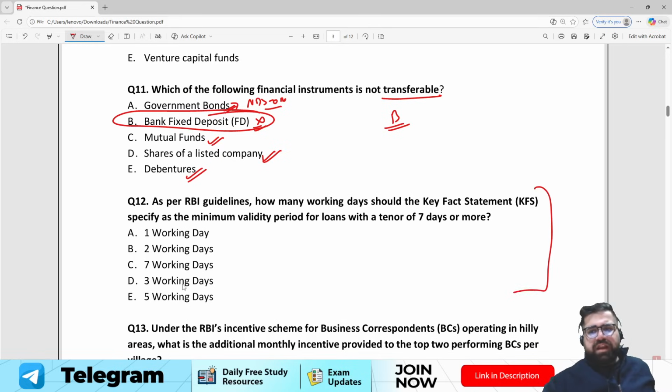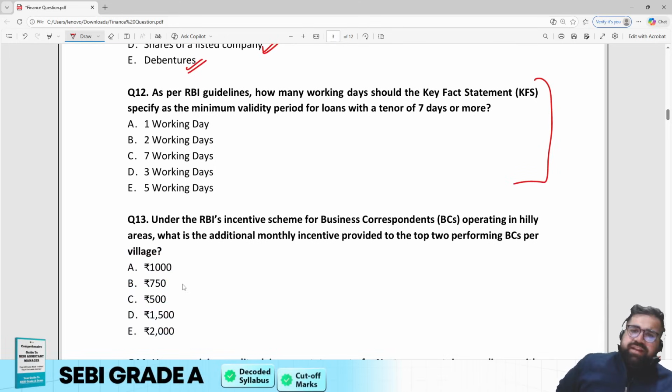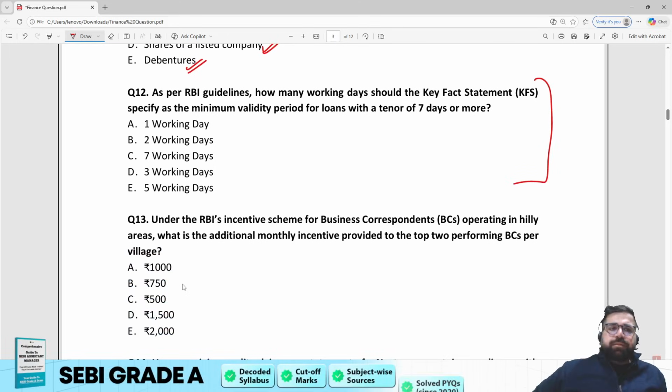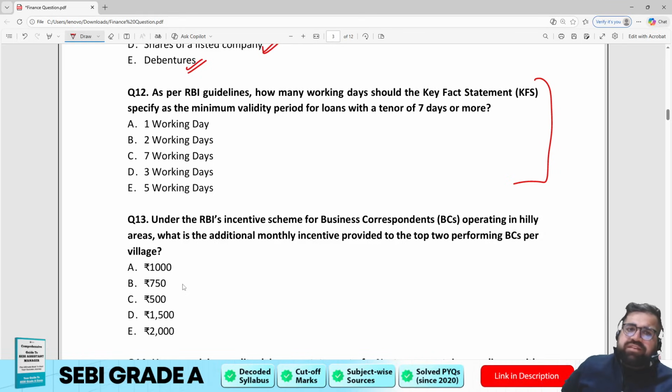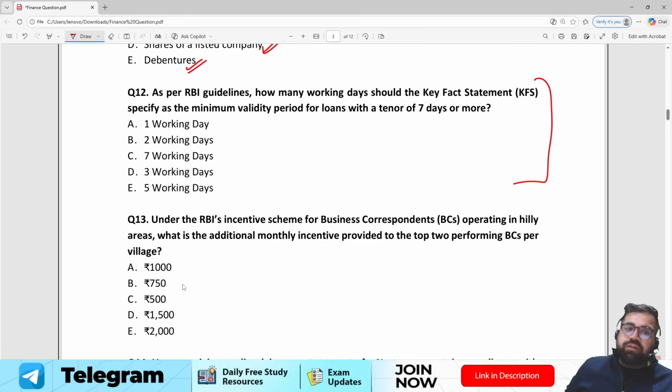Now, coming to RBI notifications. As per RBI guidelines, how many working days should a key fact statement specify as the minimum validity period for a loan with a tenure of 7 days or more? Now, clearly this question is based on the RBI notifications of the last year.